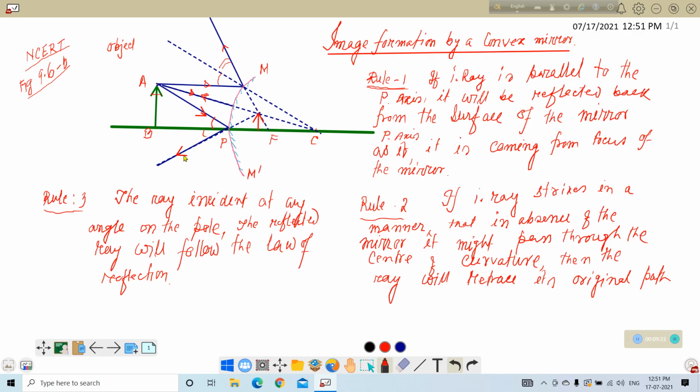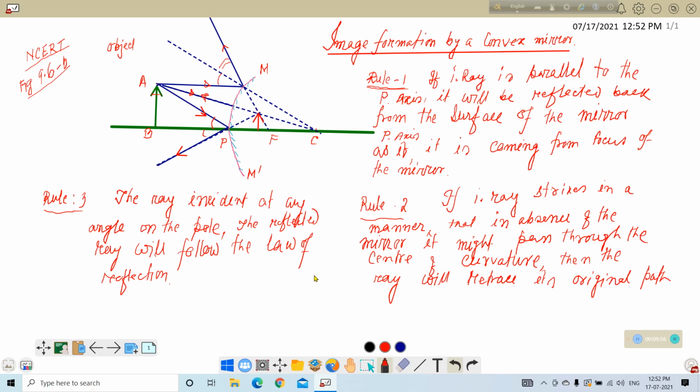So these are three rules. Actually, there are four rules. The application of the fourth rule has another implication, and we have not written this rule here. Rule number 4 will be discussed in another video, in a suitable context. Okay. Now, these three rules will give a clear picture of the image.